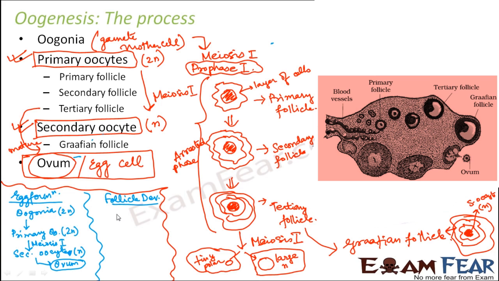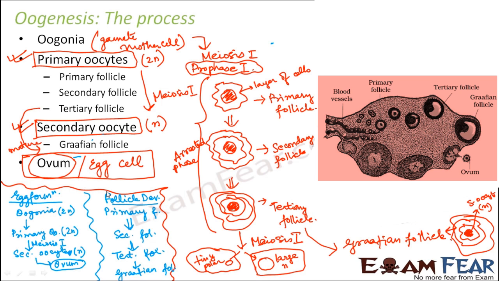What is the other development that is taking place? Initially the oogonia formed the primary oocytes and then it got arrested. The primary oocyte developed a layer of cells around itself and it formed the primary follicle. This primary follicle later developed more layers around itself and formed the secondary follicle. The secondary follicle later developed even more cells to form the tertiary follicle, and the tertiary follicle matured to form the Graafian follicle, and this Graafian follicle later ruptured to give out the secondary oocyte.